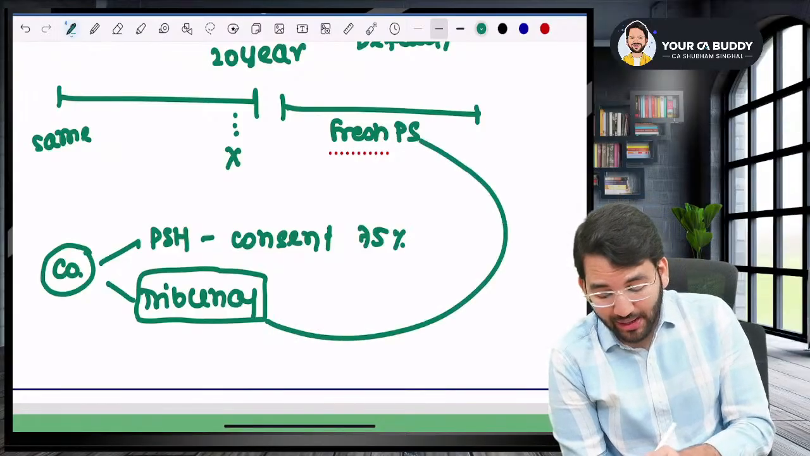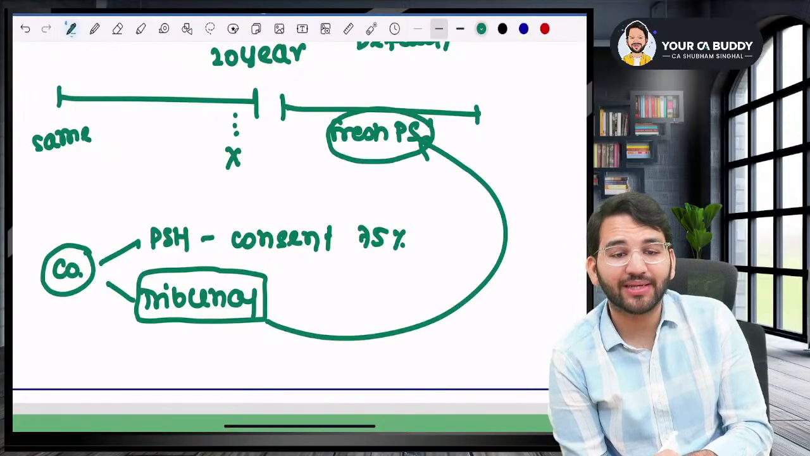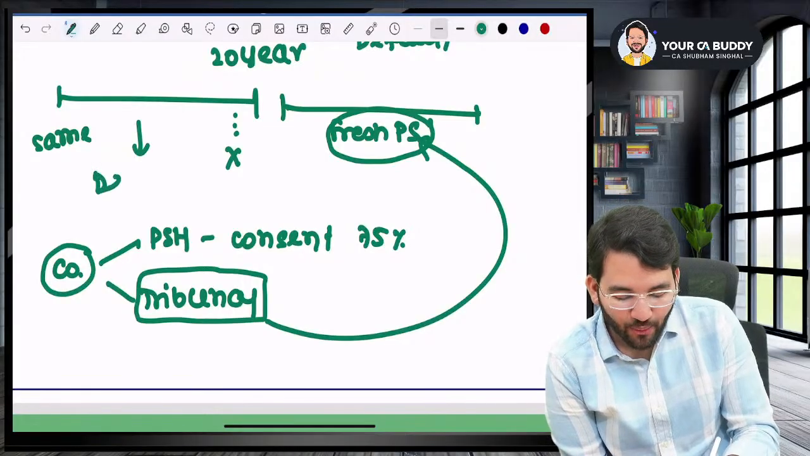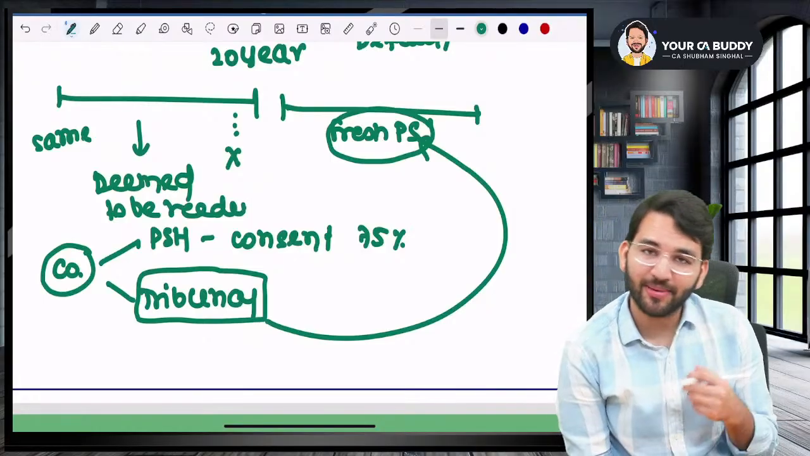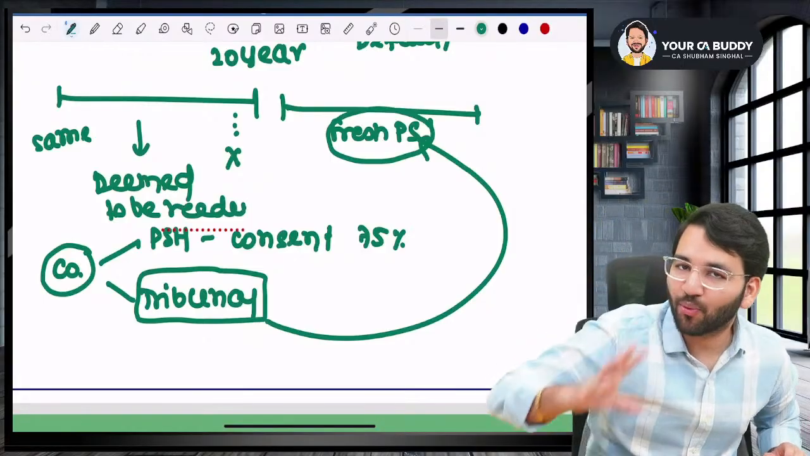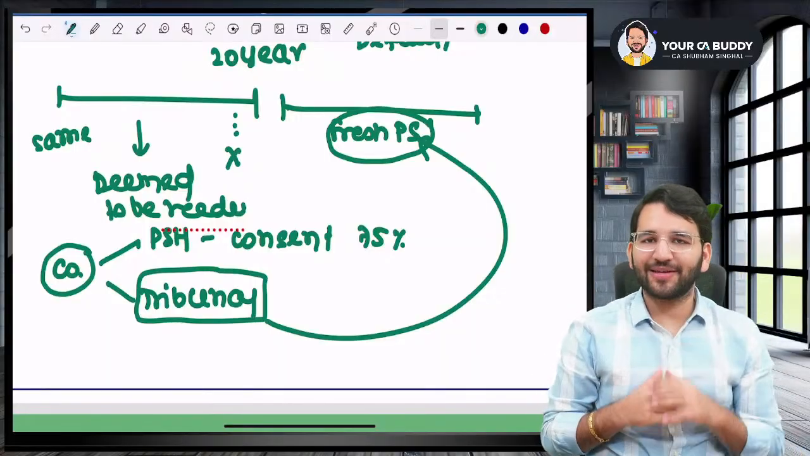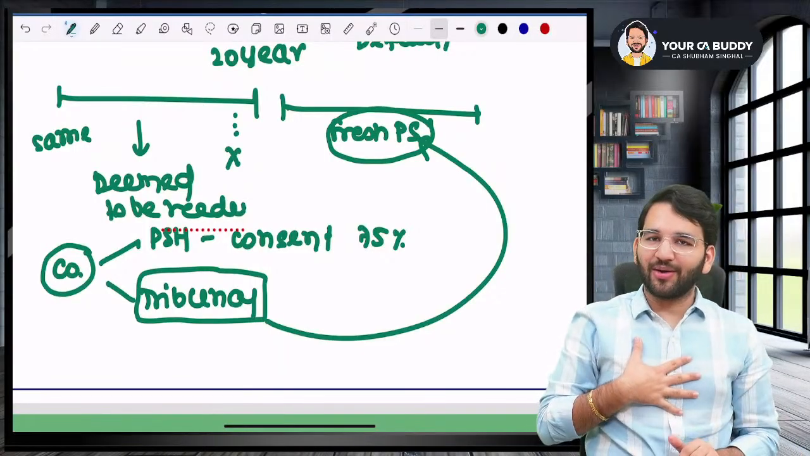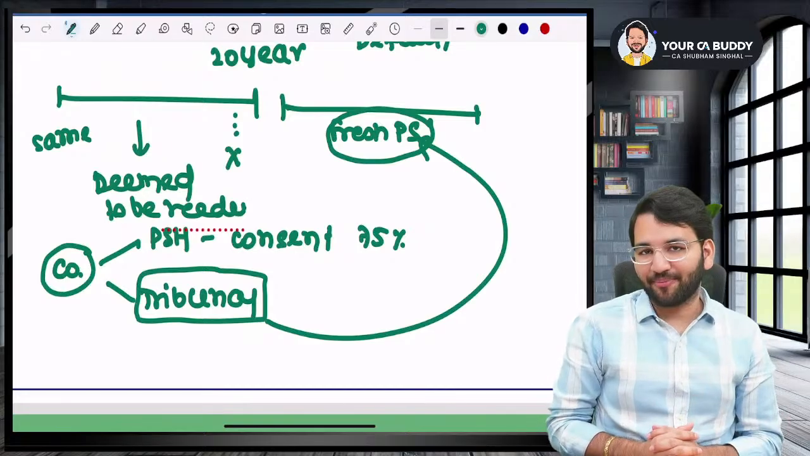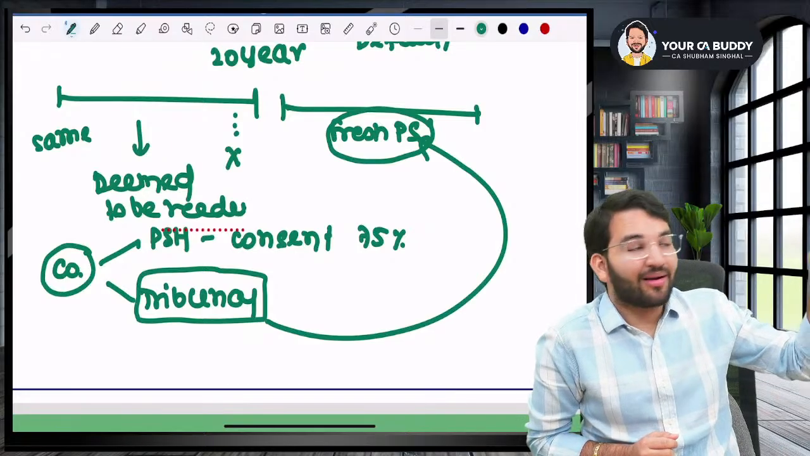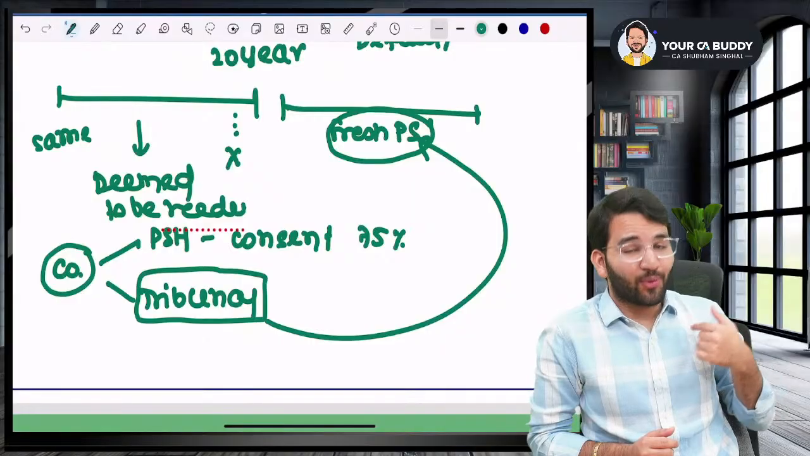And once the tribunal allows you to issue these fresh preference shares, the older preference shares will be deemed to be redeemed. Deemed to be redeemed, as in we will assume that it happened. For example, I am the company, you are a preference shareholder. You had given me 1 crore and I'm not able to repay that money. So I'll go to the tribunal. If the tribunal gives me approval, then what will happen?